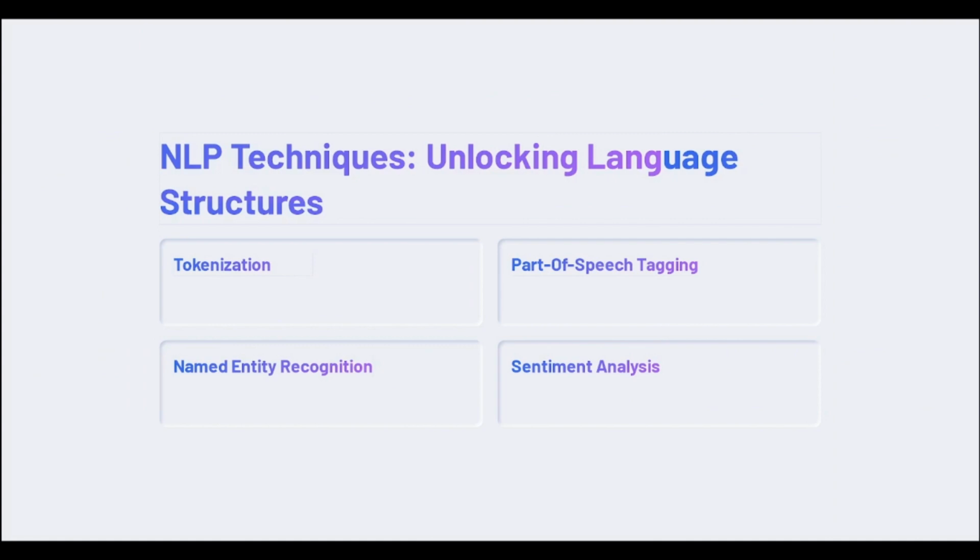Let's see some of the NLP techniques. We are going to start with tokenization. Tokenization is a process in natural language processing that breaks down text into smaller units called tokens. These tokens can be individual words or groups of words such as phrases or sentences. Tokenization is a crucial step in many NLP tasks such as text classification, sentiment analysis, and machine translation. By breaking down text into smaller units, it makes it easier for computers to analyze and understand the meaning of the text.